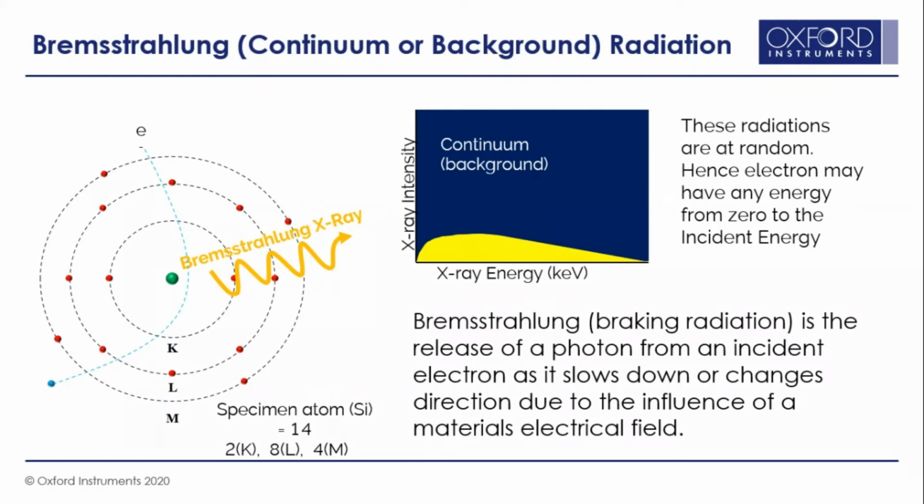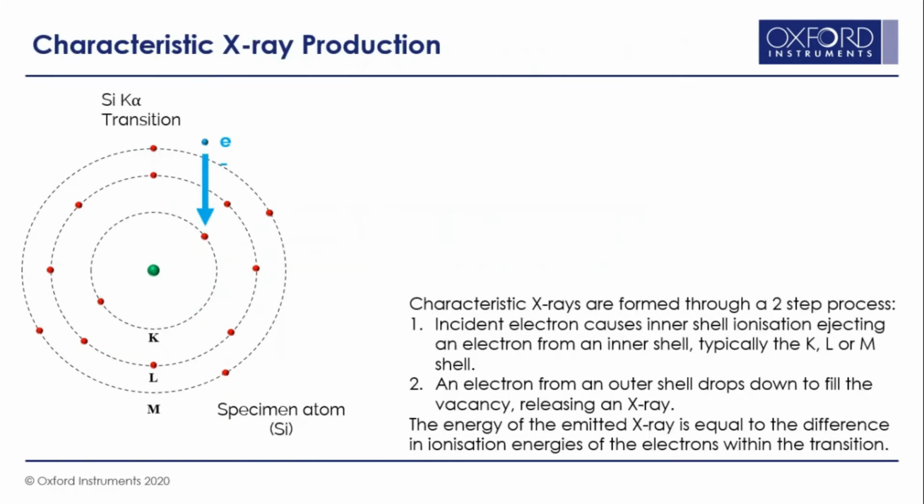These radiations come out at random, hence the electron can have any energy from 0 up to the applied or incident energy. So this is the first component of the EDS spectrum. The second component is the characteristic energy lines. Again, the same silicon sample.